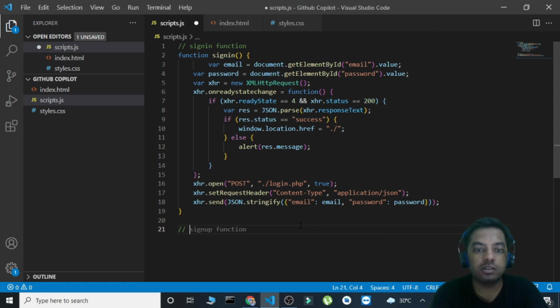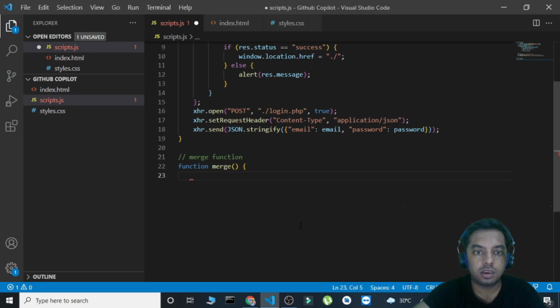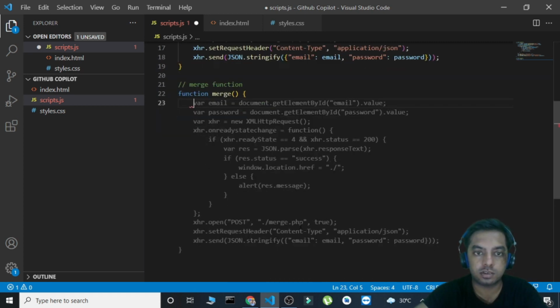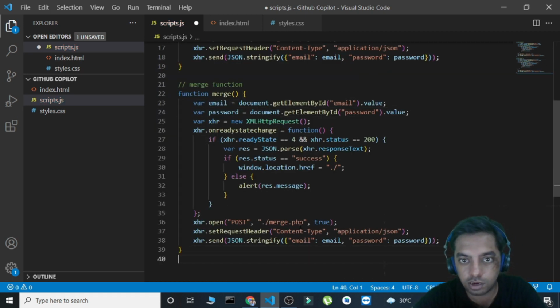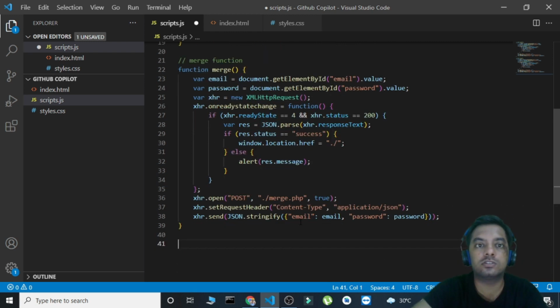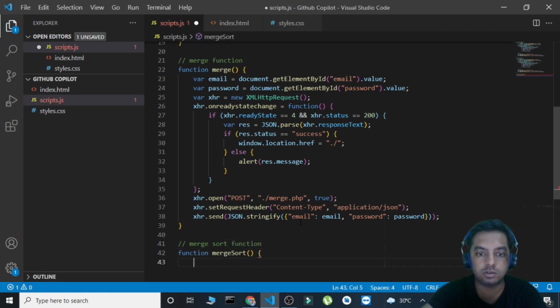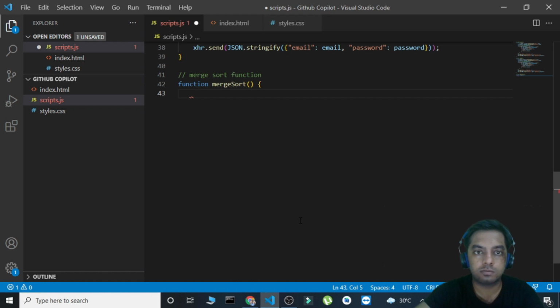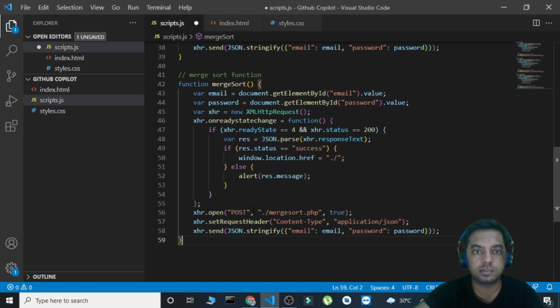Okay, so let's see something more. What can we do? Let's see merging. Okay, merge function. Let's see merge and give me the suggestions. Okay, I didn't want that actually. I was thinking of merge sort. So merge sort function. Yeah, merge sort. And what are the suggestions? Hmm, nice. Seems good till yet.